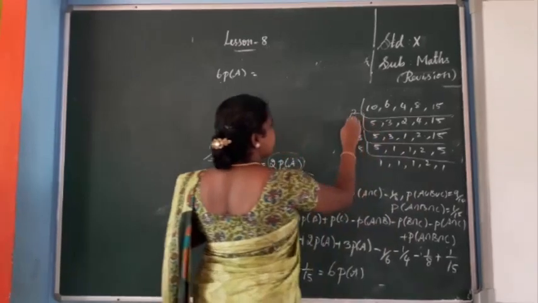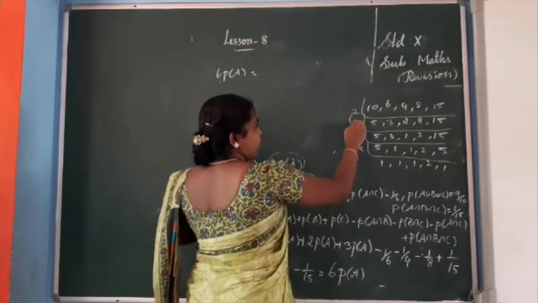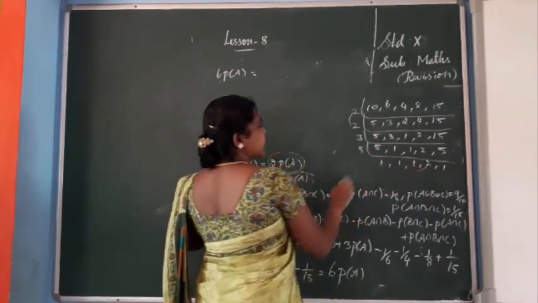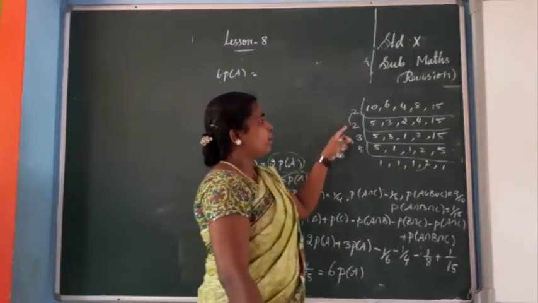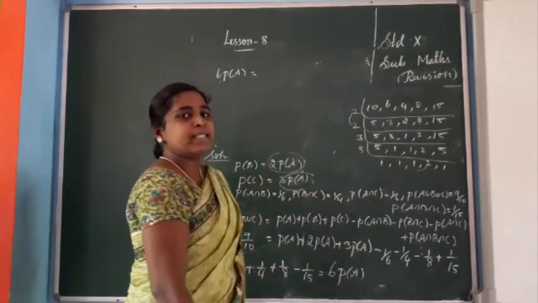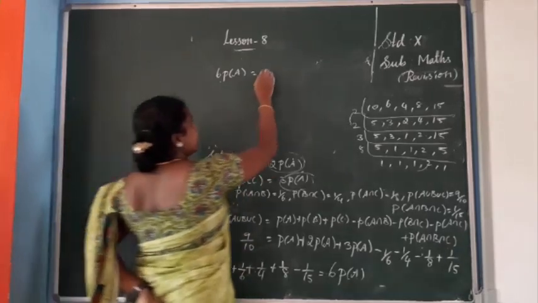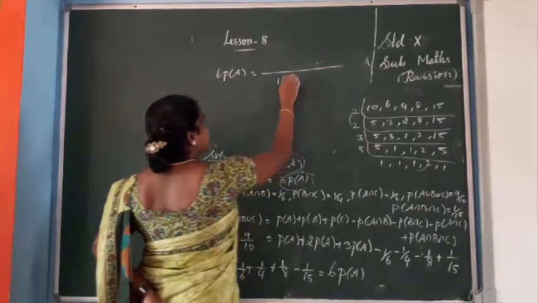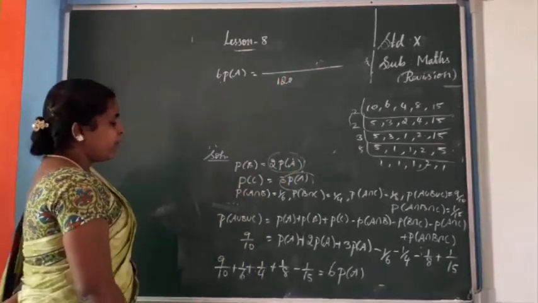So what are the values here? 2 2s are 4. So first you multiply this. 2 5s are 10, 2 2s are 4, 4 3s are 12. 12 into 10 is 120. So the LCM is 120. Now check one by one.